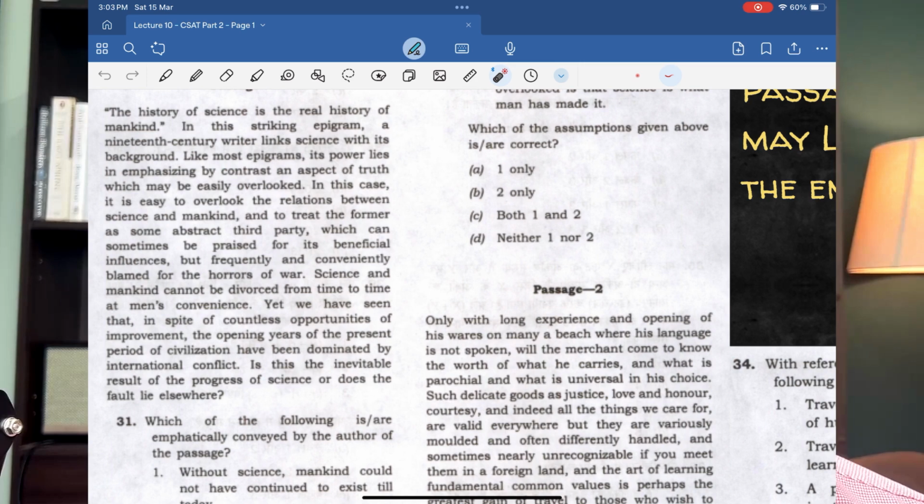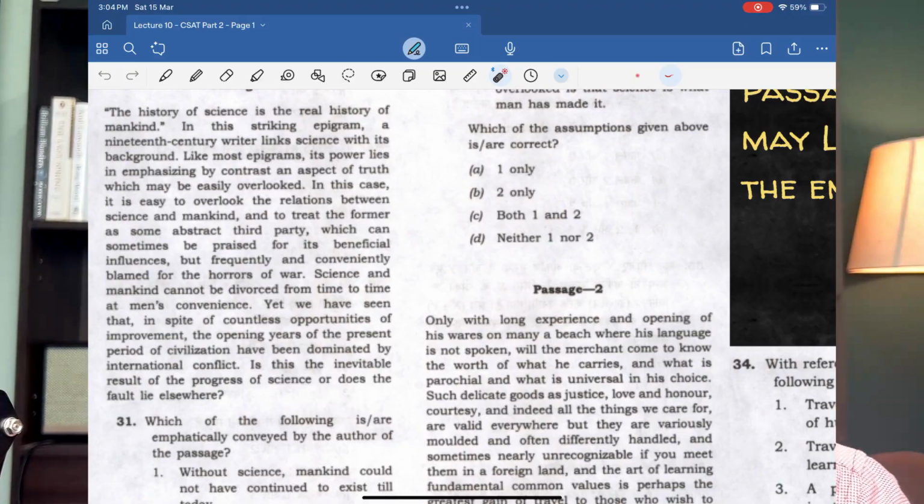I find the interpretation of this third sentence slightly difficult. Like most epigrams, its power lies in emphasizing by contrast an aspect of truth which may easily be overlooked. Though I can understand what the sentence is trying to say, I am not able to connect what is its utility in the preceding idea or in the succeeding idea. So I have to go and read the succeeding idea.